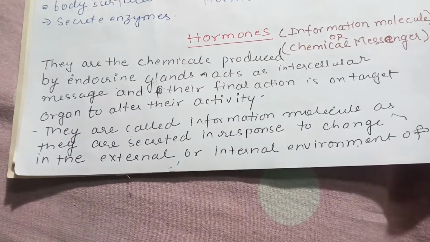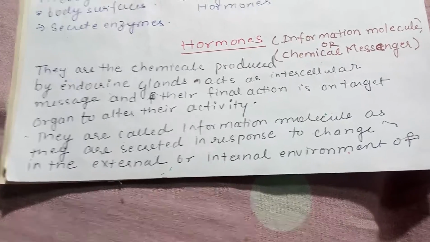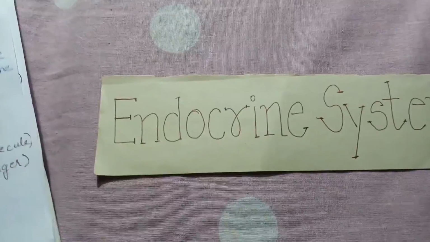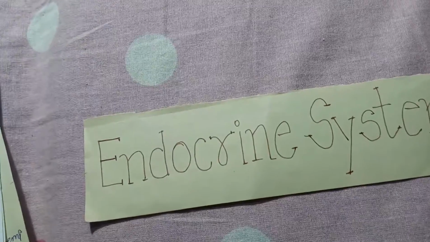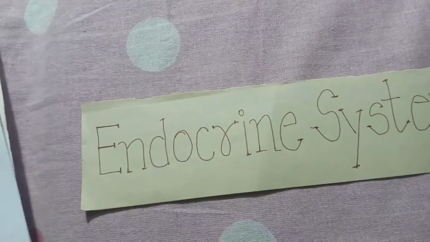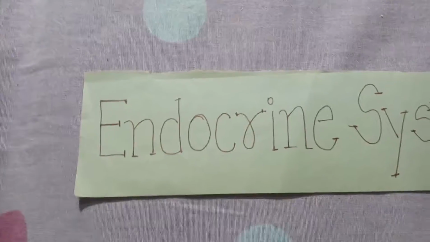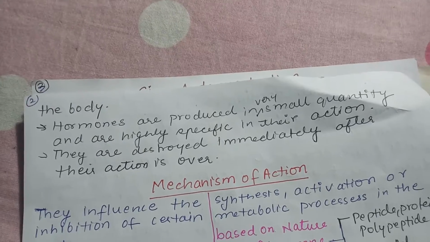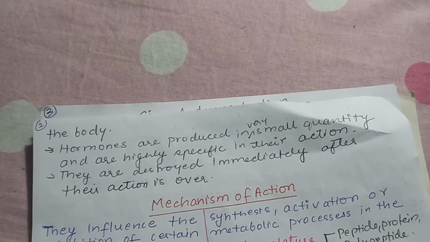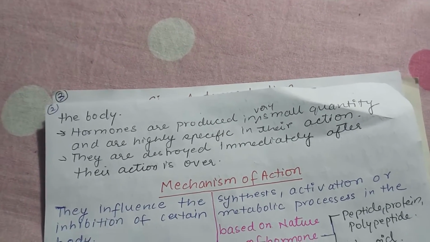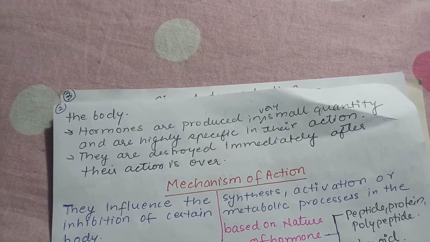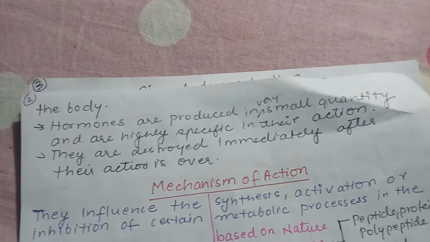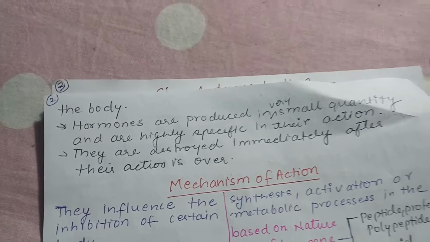They are called information molecules as they are secreted in response to changes in the external or internal environment of the body. Hormones are produced in very small quantities, but they are highly specific in their action. It means a particular hormone has a specific function, so that hormone will catalyze that function only. They are destroyed immediately after their action is over.